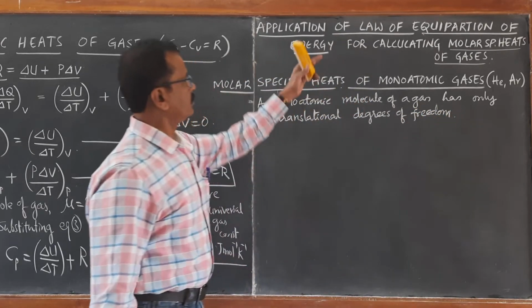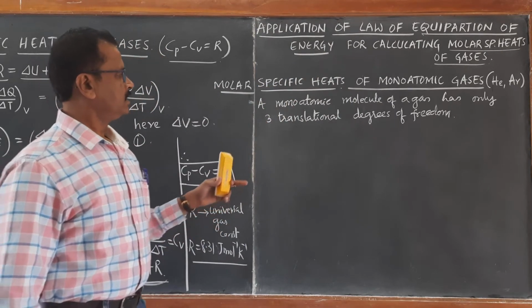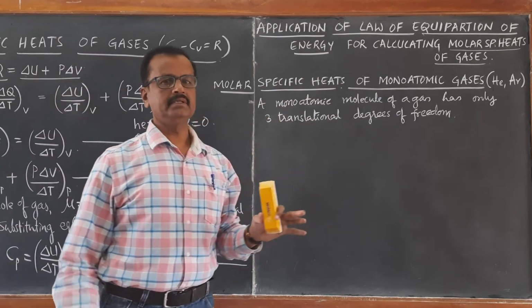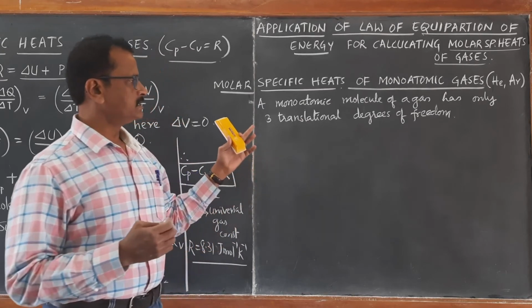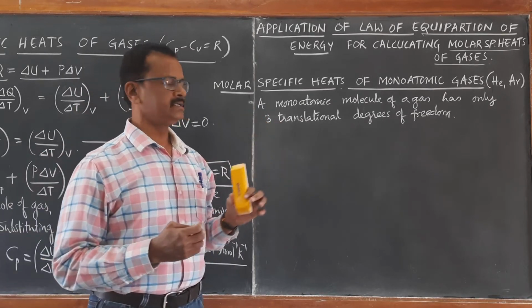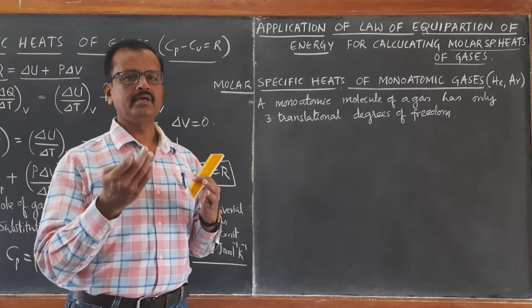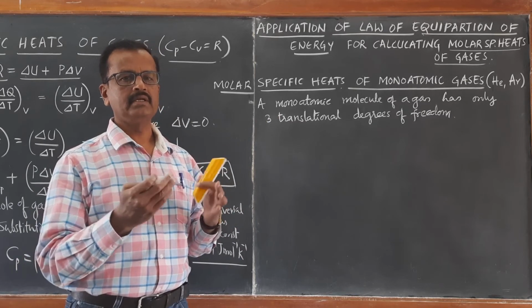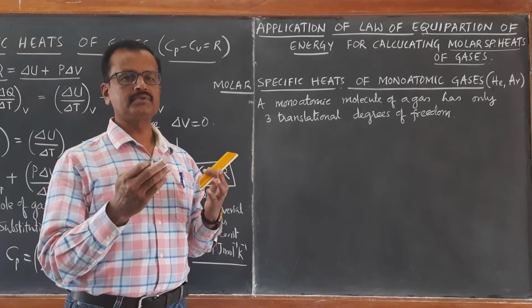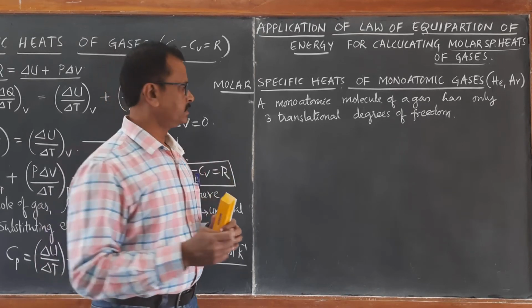According to the law of equipartition of energy, each degree of freedom contributes half kBT. Therefore, since it has 3 degrees of freedom, half mvx square plus half mvy square plus half mvz square, each molecule will possess 3/2 kBT.